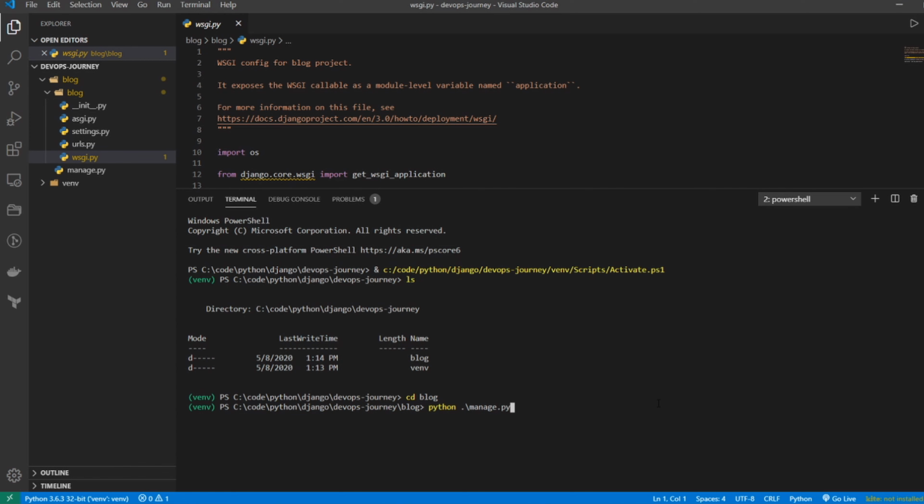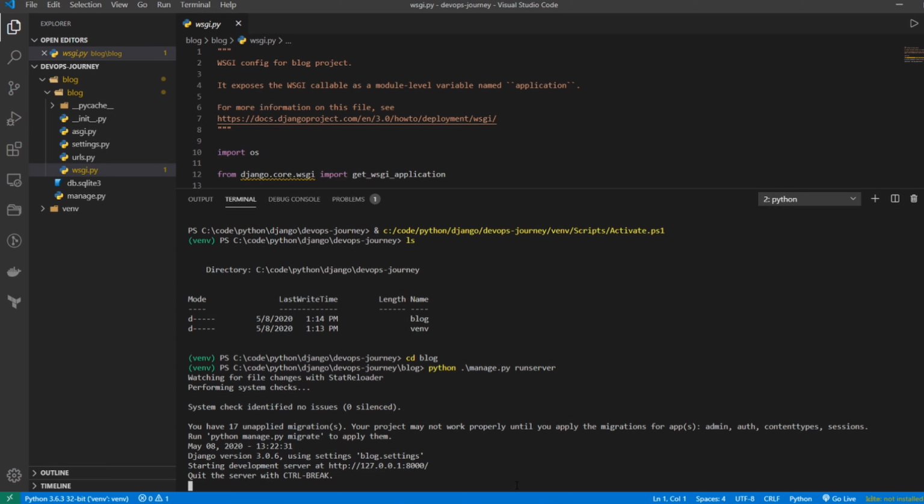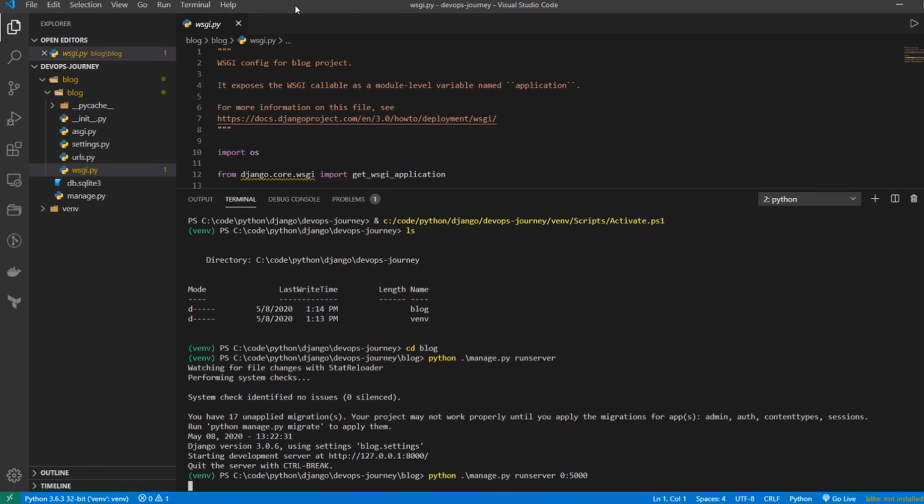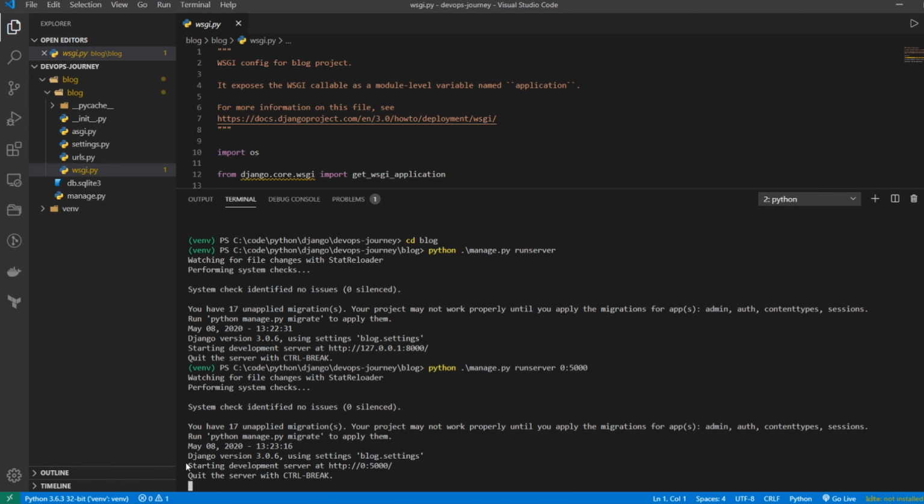And then I'm going to send an argument to this manage script, and that argument is going to be runserver. And then you can see that it started a development server at our loopback address on port 8000. Now, if I wanted to, I could be more specific and send more arguments. I could send 0:5000, and I want this to be a 0. And then when I send that, we can see how it changes here, and it's saying it's starting server at 0, port 5000. So it's basically saying all IP addresses on this local server are listening on port 5000 for web traffic.